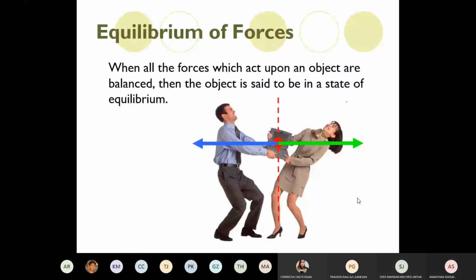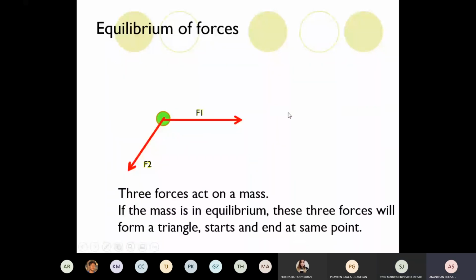So 3 forces act on a mass, F1, F2 and F3. If the mass is in equilibrium, these 3 forces will form a triangle. We've done this before in the early topics. So you must know how to join them one after another. When you join them, you do vector addition to find the net force. One force you must connect to the other. The first force, always take the horizontal or the vertical one first. Then we connect the second one, and the third one here.